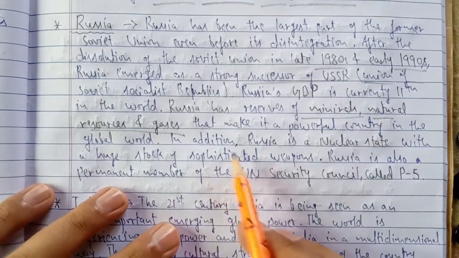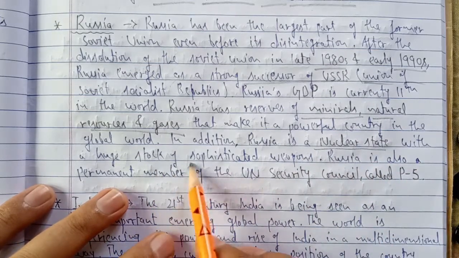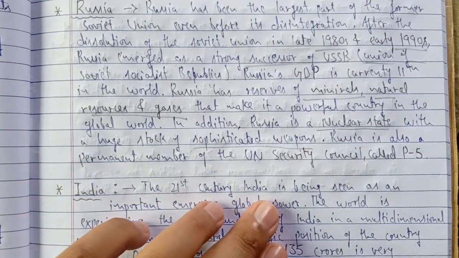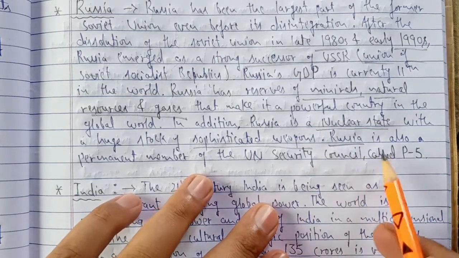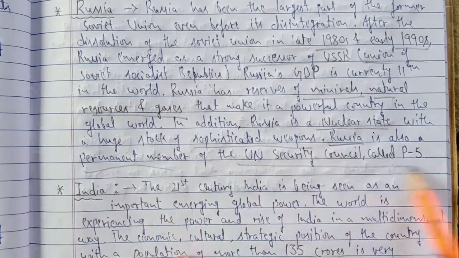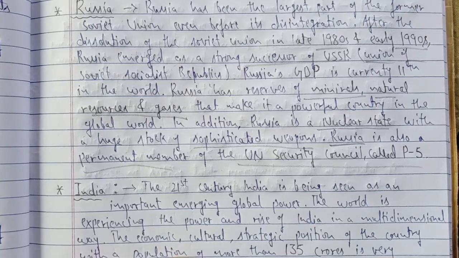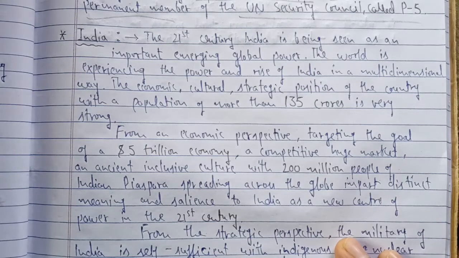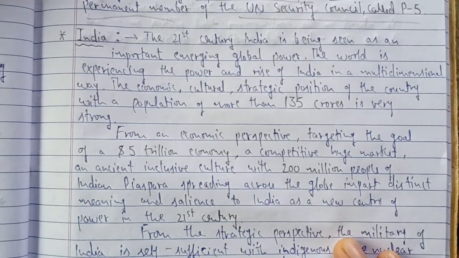In addition, Russia is a nuclear state. We know this is a nuclear state with a huge stock of sophisticated weapons, weapons of mass destruction, or we can say nuclear weapons. Russia is also, and this is the most important, one of the permanent members of the UN Security Council. So it has a strong influence all over the world if we talk about its power. The important thing here is that we are reading about the new centers of power which can challenge the dominance of the US in the world arena, or globally.